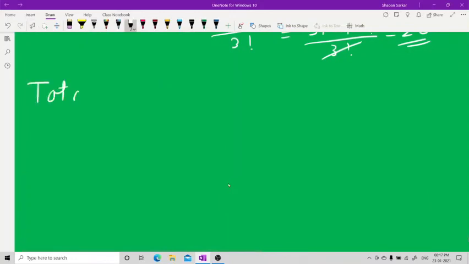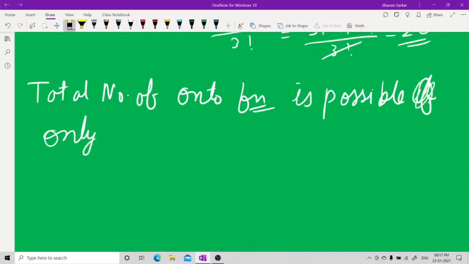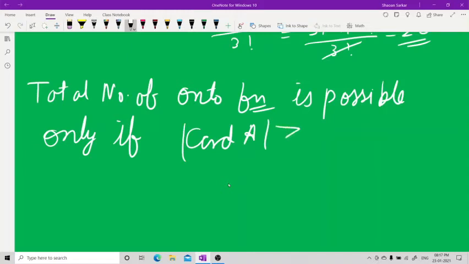Total number of onto functions is possible only if the cardinality of A is greater than or equal to the cardinality of B.